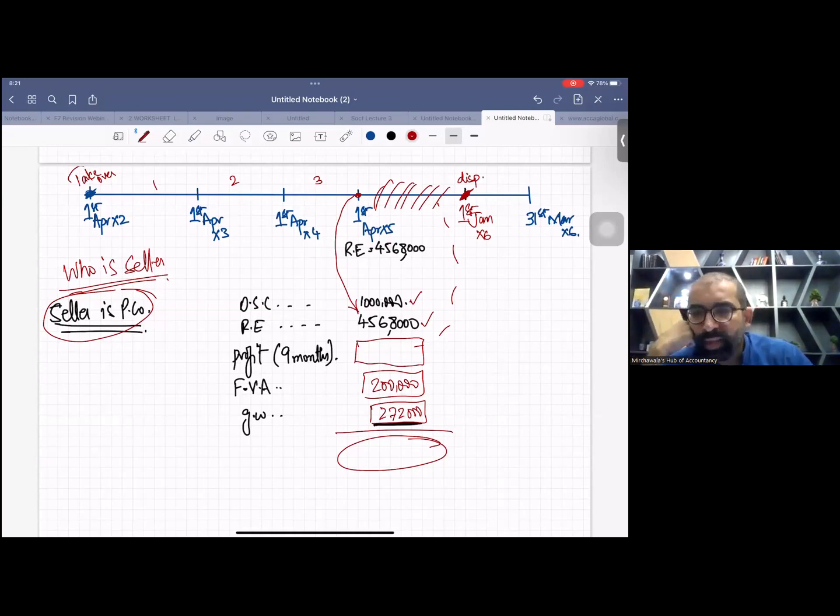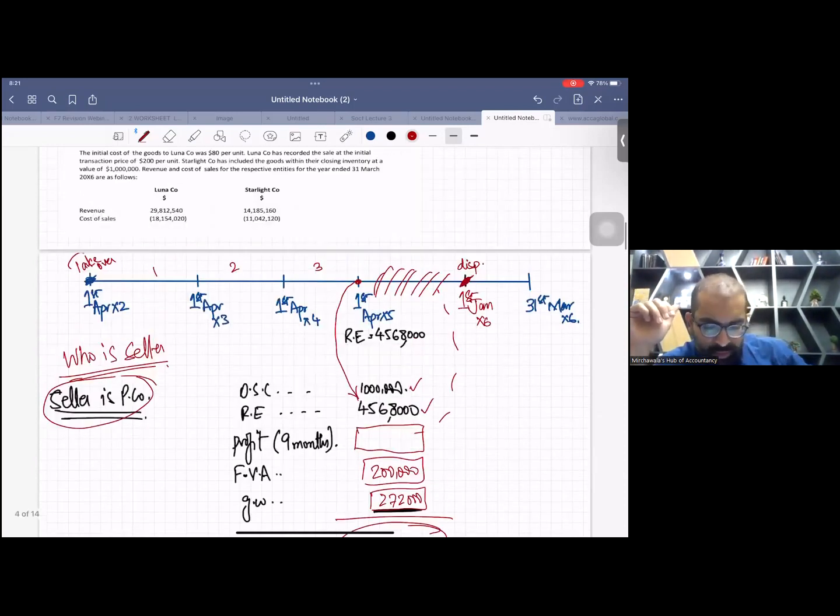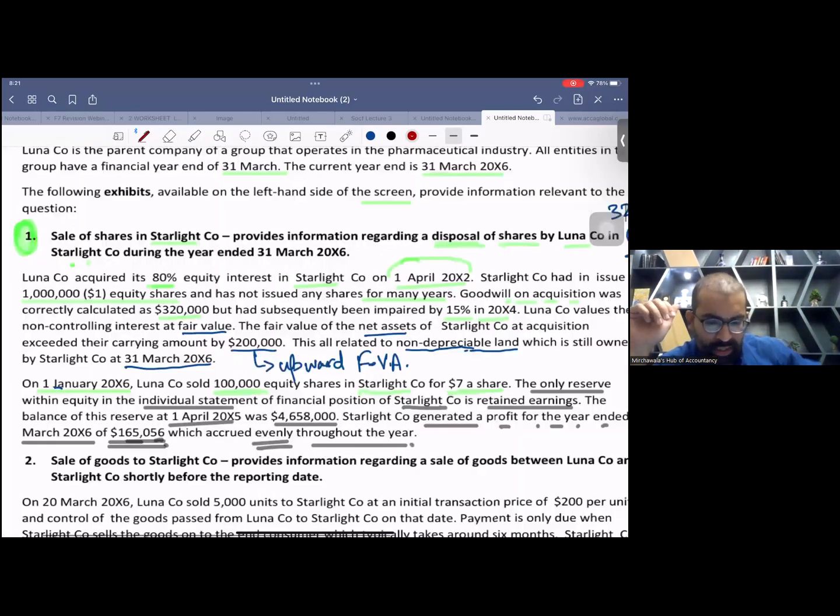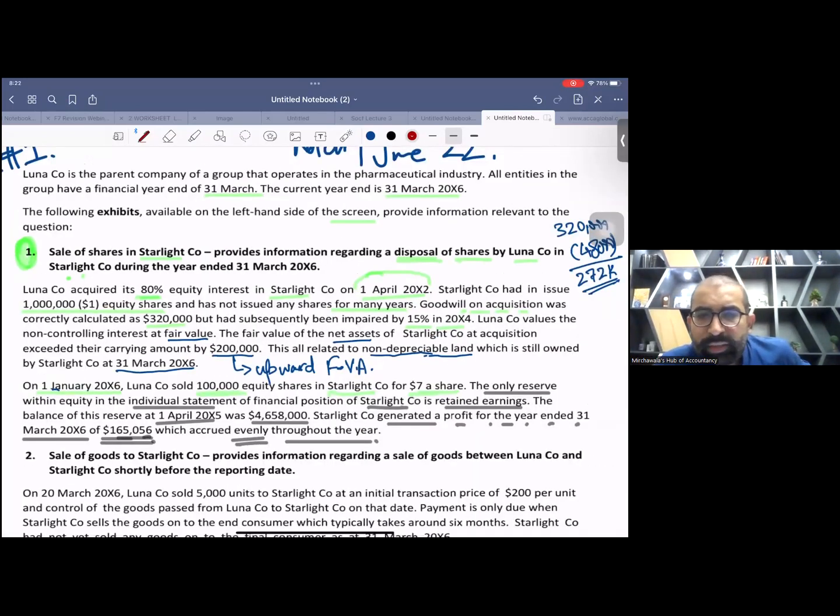Now, one thing I would like to tell you: if you want to take a picture of this question, you can, because I'll move the screen. It feels good when you have the question with you, when you can see the question. Now let me show you the requirement.